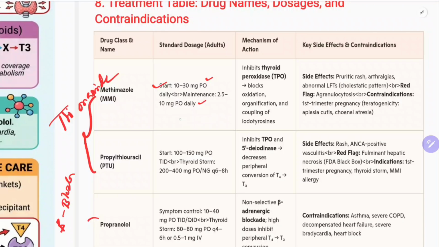if the dosage is less than or equal to 10, give it once daily, and if the dosage goes up more than 10, then divide the dose. For example, if the patient is given 30 mg, divide into 10, 10, 10: morning, afternoon, night. If it is 20 mg, then divide into morning and night, 10 mg each, like that. Okay.